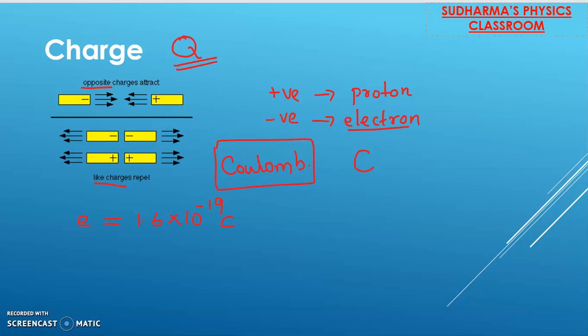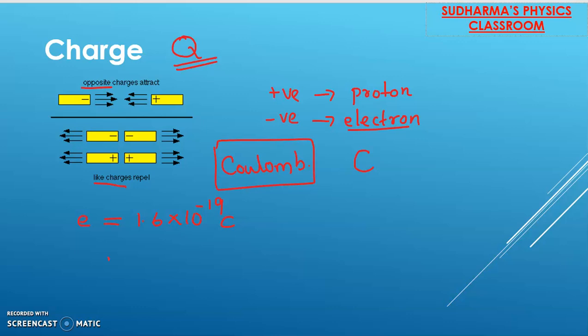Charge of an electron is 1.6 × 10^-19 coulomb. This would be helpful for you in your chemistry classes also. Now we know that every material is made of electrons. The basic building blocks of any material, we can say, are electrons.